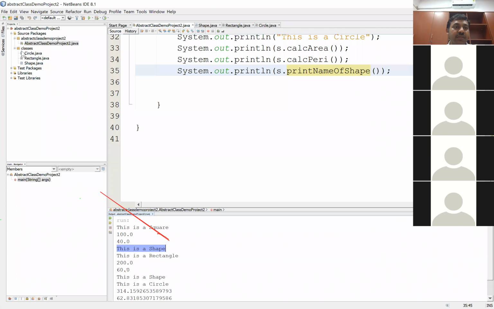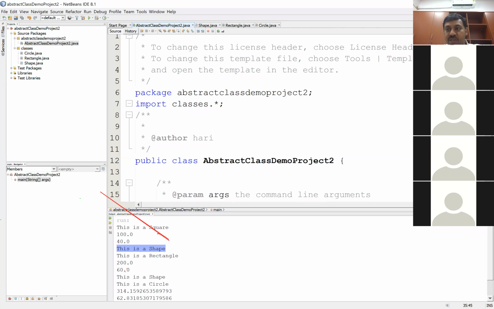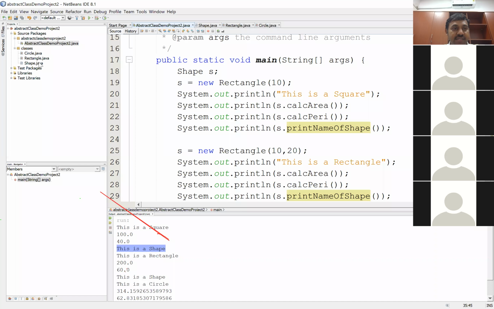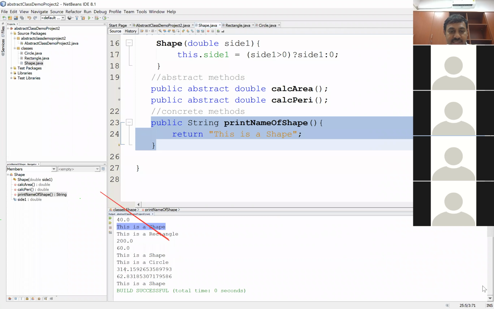This came from the superclass method printNameOfShape. That's because this method has not been overwritten in the Rectangle. It was not overwritten in the Circle also. So if you look at the output, everywhere it says this is a shape, this is a shape, this is a shape, right?